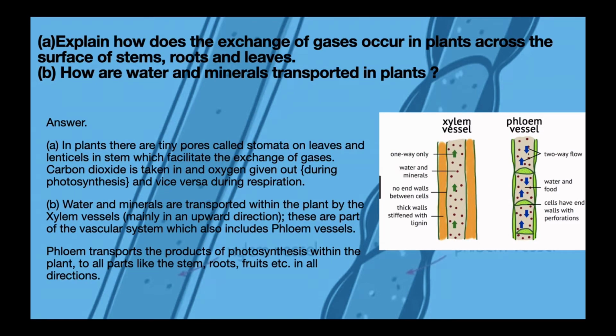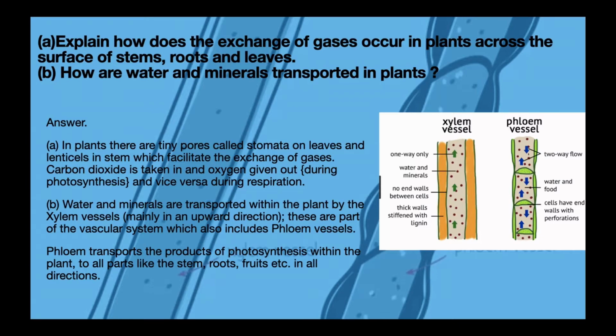Explain how the exchange of gases takes place in a plant across the surface of stem, root and leaves, and how water and minerals are transported in plants. The answer to the first question is that the plant has tiny pores called stomata where carbon dioxide is taken in and oxygen is given out, which is very simple.